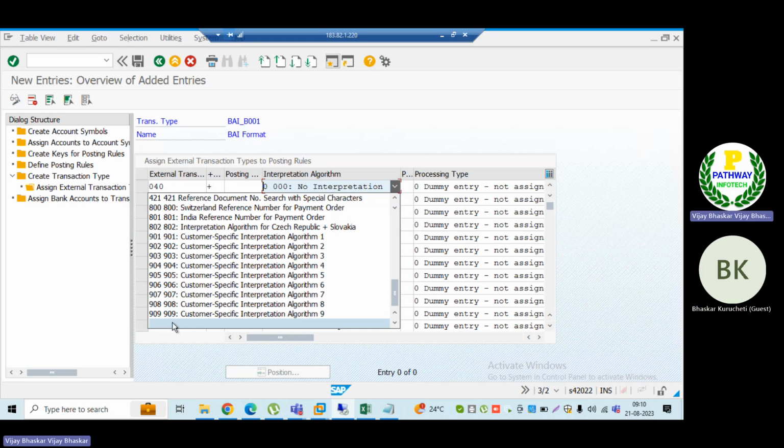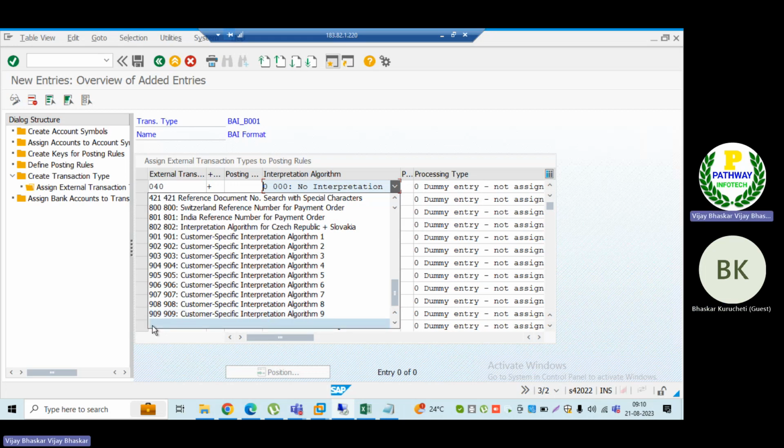Any customization, any new interpretation algorithm relevant to the client specifically, apart from standard, should start with 9, sir. We should not keep it as a Z, because it takes only numeric digits. So we have to start with 9.